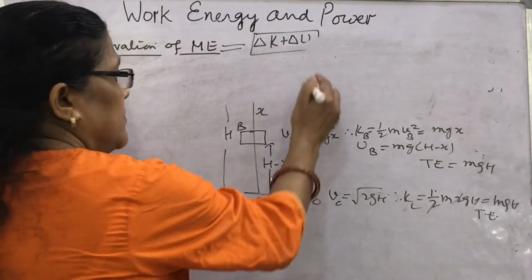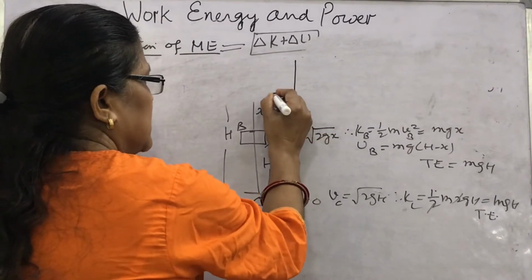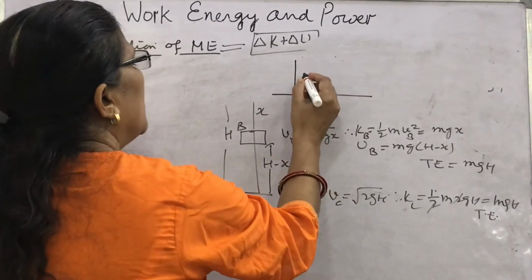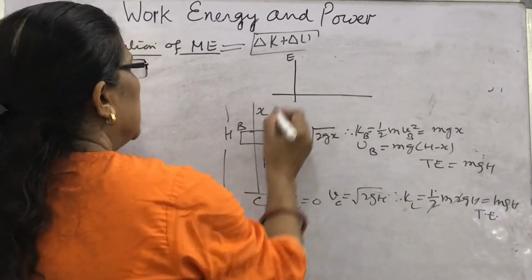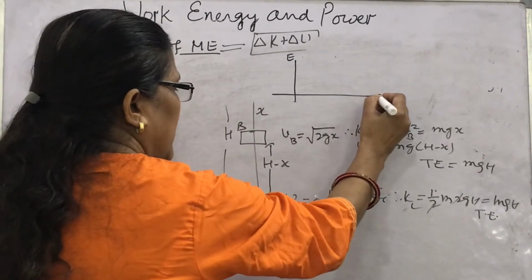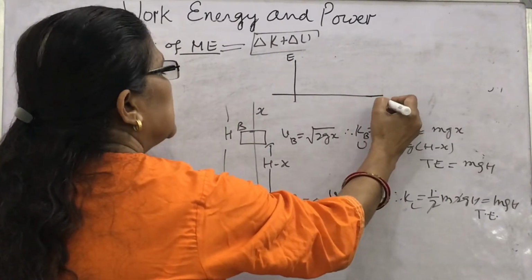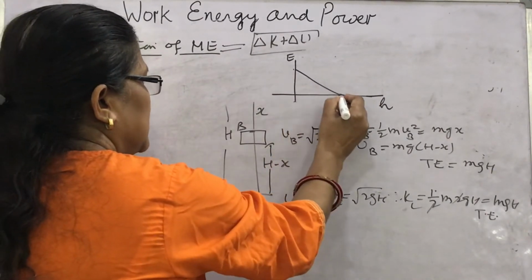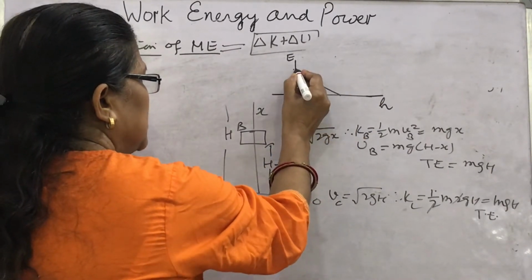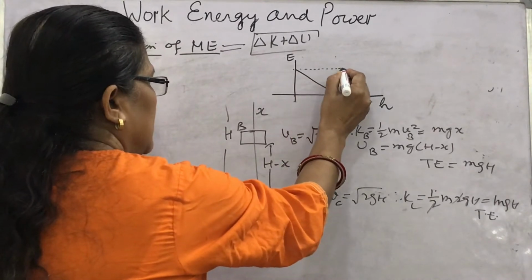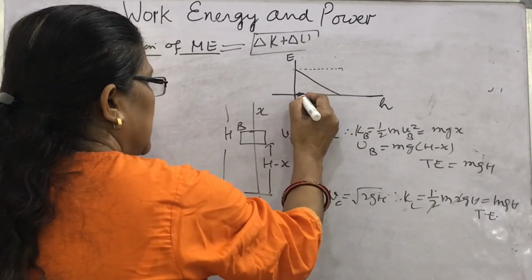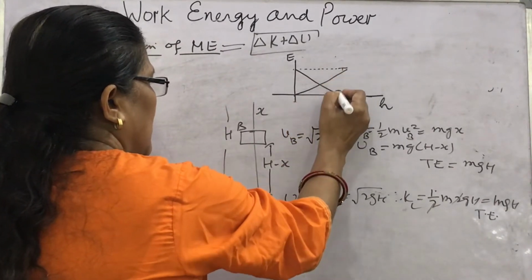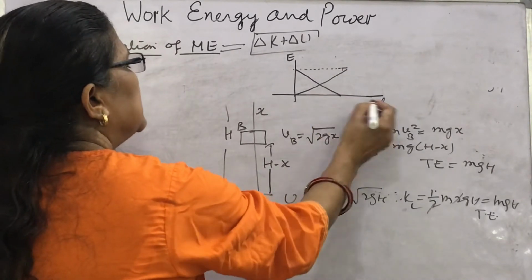Here, some questions also ask that if this is the energy in the free fall we have just derived, and this is the height, then this graph shows the conservation of energy. This is the height.